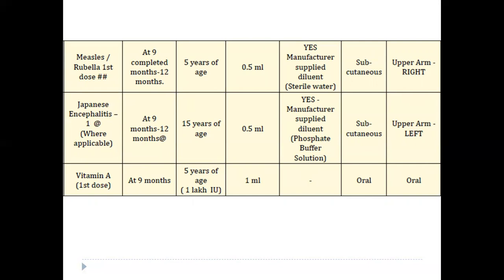Japanese encephalitis vaccine also has been introduced in selected endemic districts. The first dose is given at 9 to 12 months. If it is delayed beyond 12 months, ensure that there is a minimum 3 months gap between 2 Japanese encephalitis doses. Vitamin A first dose is also given along with the measles vaccine at 9 months of age, which is 1 lakh international unit.